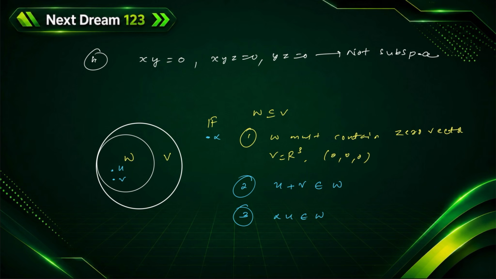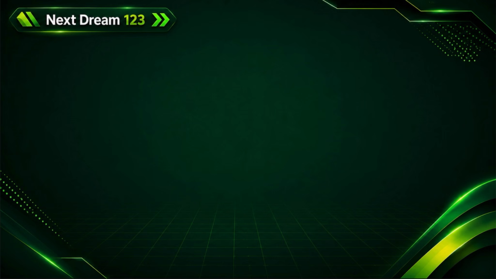See, in the third set, I am giving the name W, such that xyz equals 0. This is the condition they gave. Let's consider this as W. We have to prove whether it is a subspace or not.